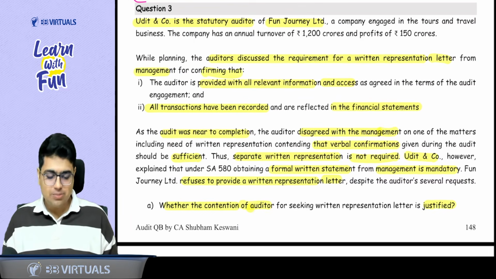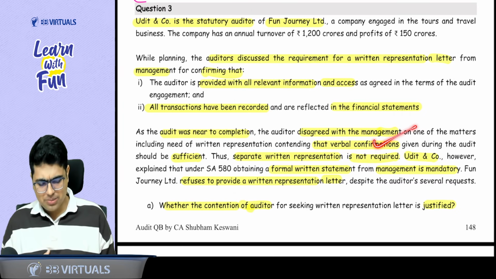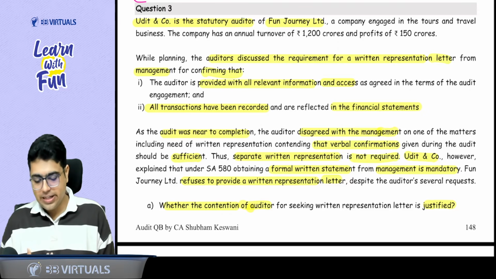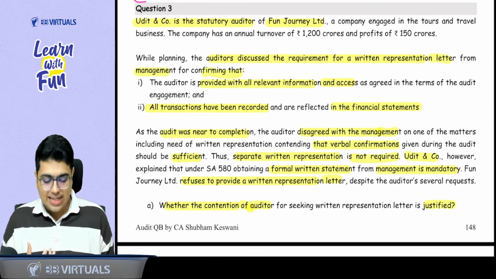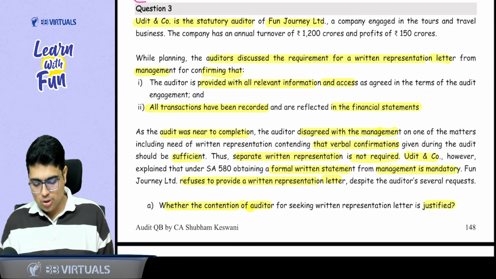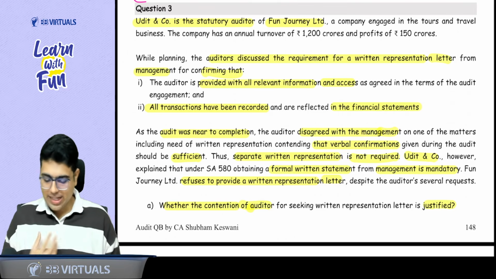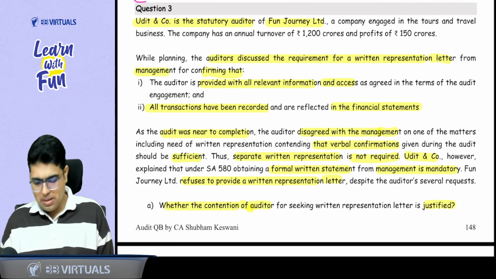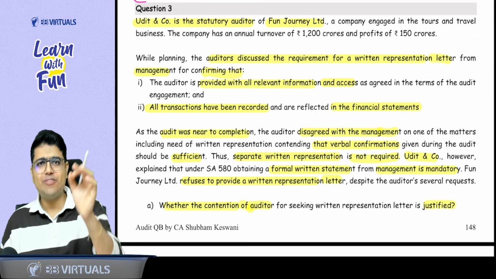So what was management saying? Management was saying that verbal communication is enough. Written representation is not required. Audit and Company explained that we need a formal written statement and that is mandatory. So Fun Journey refuses to provide a representation. So tell me whether the contention of the auditor to ask for written representation for management's responsibility was correct.